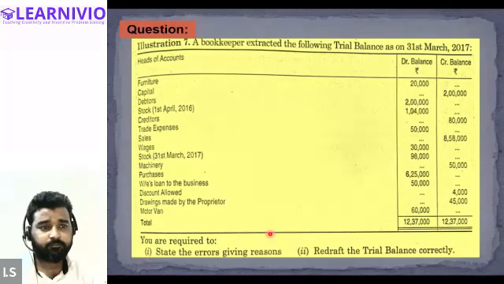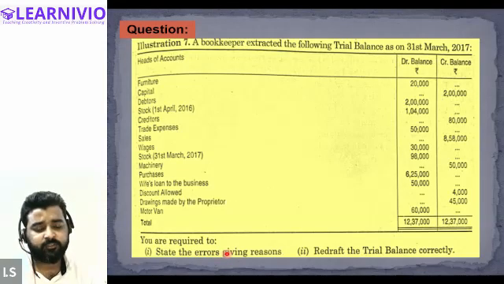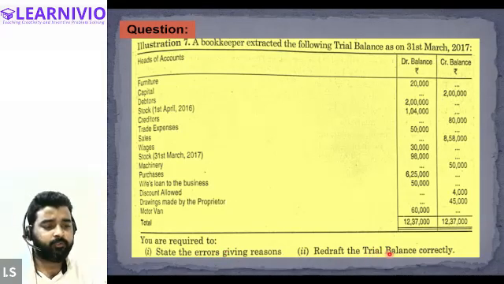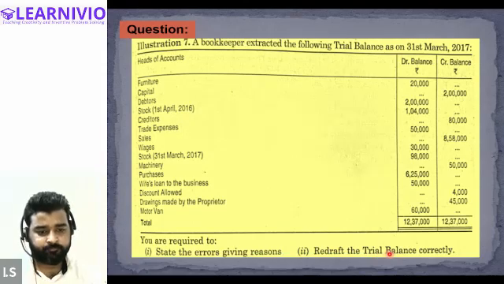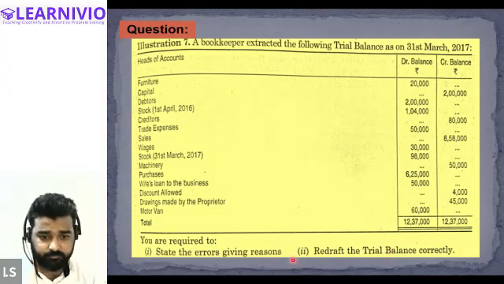Yes, sir. So first, what you are required to do in this question is you have to find out the errors. Errors, that means what is the mistake in the trial balance, and you also have to give the appropriate reason why you consider it as a mistake, as an error. And after indicating the error, you have to prepare a new trial balance by correcting the entries. All right, so I'm giving you 5 to 10 minutes to prepare the new trial balance. I'm just coming back.